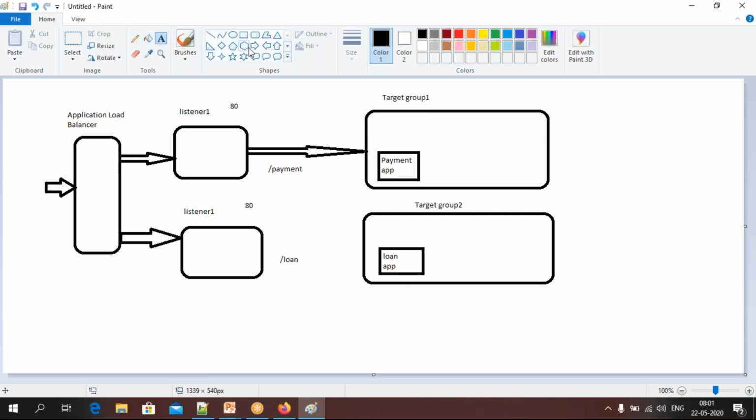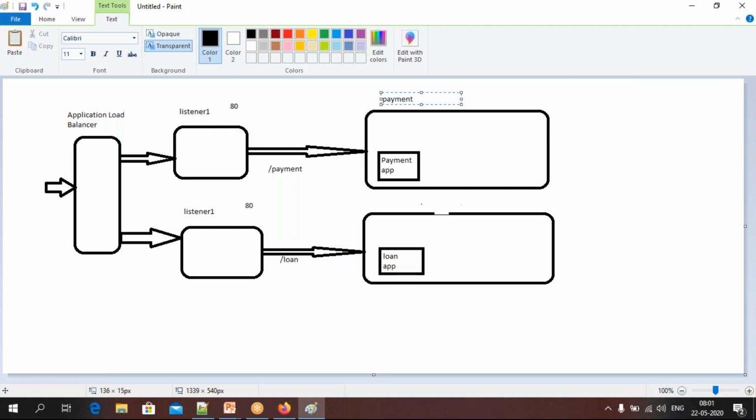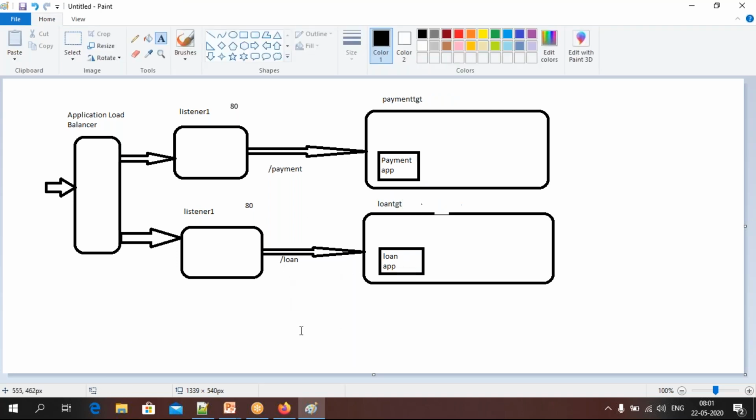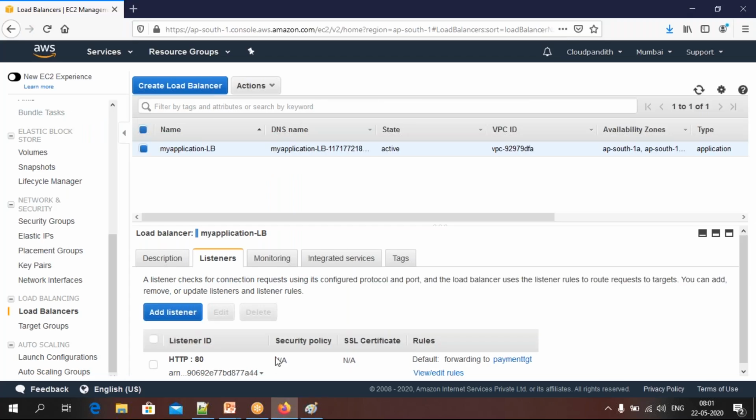So in this edit, what we have done is we have established the connection. Whenever we have loan, we are forwarding to target group 2. Whenever we have a URL with payment, then we are forwarding to target group 1. Don't get confused. This target group 1 is nothing but the name I have given here, the payment TGD target group. This is the loan TGD I have created. Okay, fine, remember.